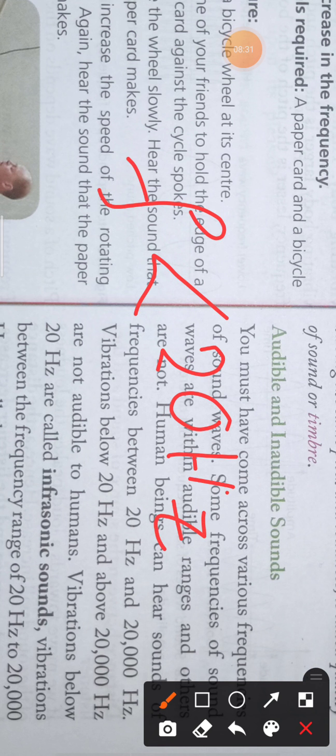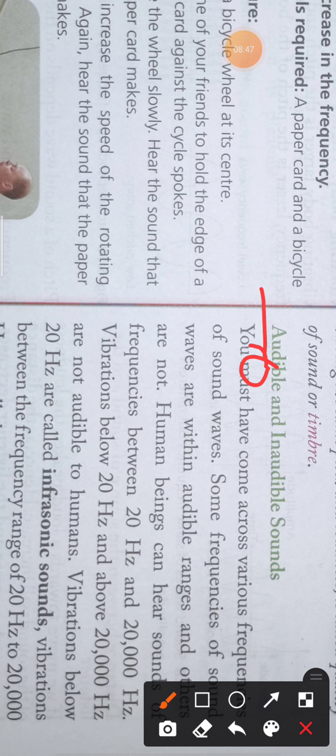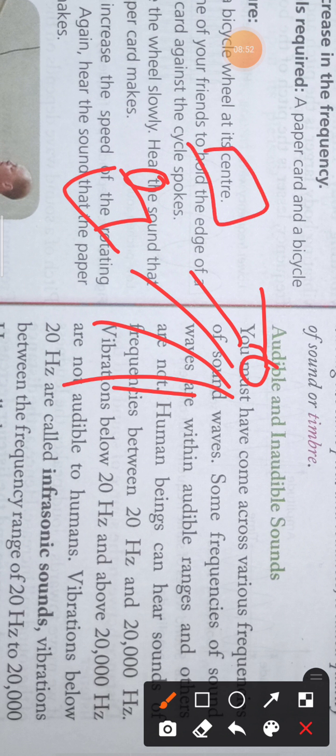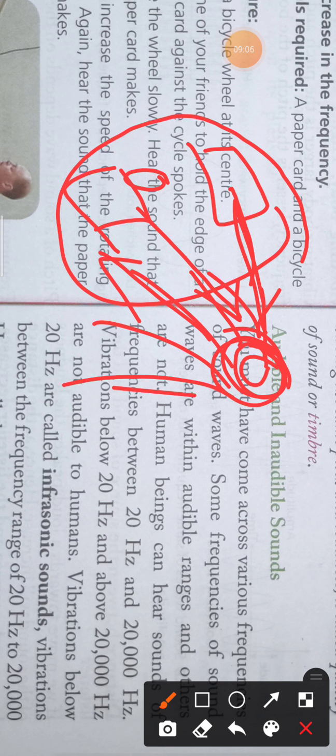Okay, so do you know that bats do not have eyes like humans? They actually use sound. What they do is bats generally send out a sound, and then the sound reflects from nearby objects, and after reflection it reaches the bat's ear. In this method they can visualize the nearby objects. So bats generally use such sounds.